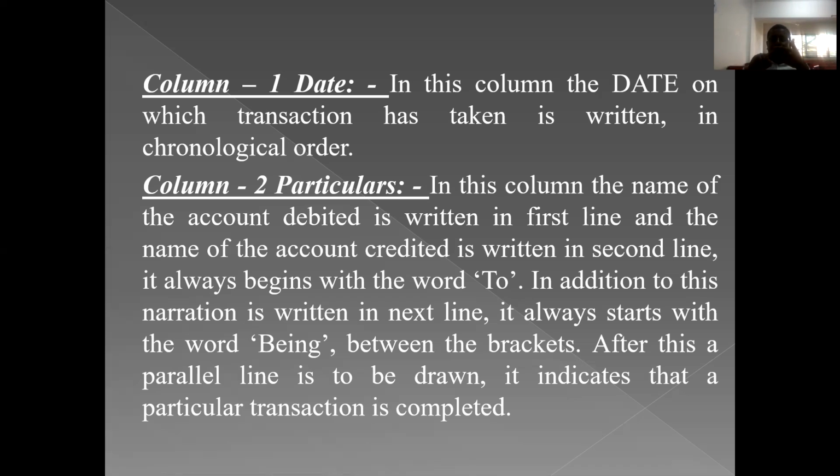So in the first line we write the name of the account debited. In the second line, the account credited using the word "To", that is capital T and small o. In the third line, the narration in brackets, starting with "being": Being machinery purchased for cash. After writing the narration, we draw a parallel line below it. It indicates that the transaction is completed.